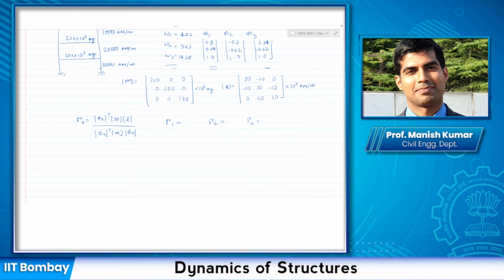Sir, is it 1.42? Get all three of them, and then you can check whether the values you are getting are correct. How? Gamma 1 plus gamma 2 plus gamma 3 should be equal to what? Let us say you have three modes. That should be equal to 1. So get all three values and sum them up, and see whether you get 1 or not. Yeah, getting 1? Then it is correct.